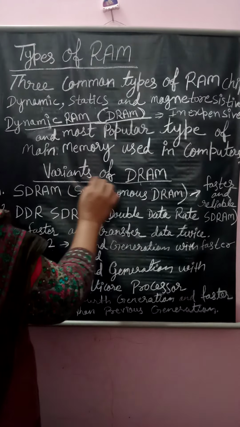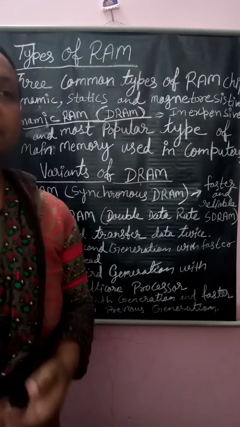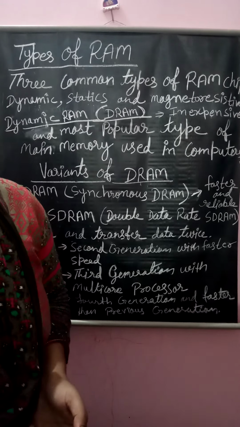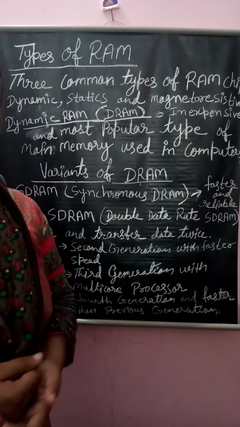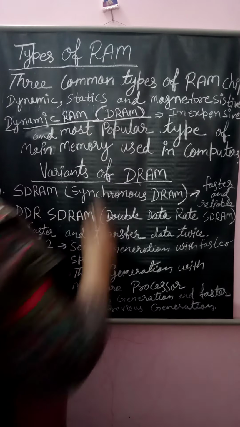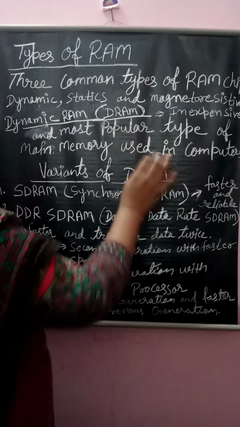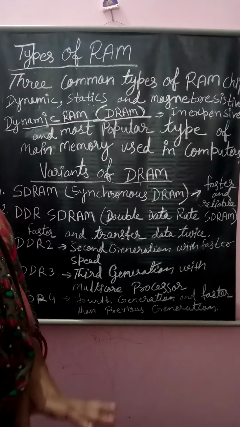Now, variants of the DRAM. We all know that times always change, and we are living in the time of research. DRAM is an inexpensive and the most popular type of the main memory we are using commonly.